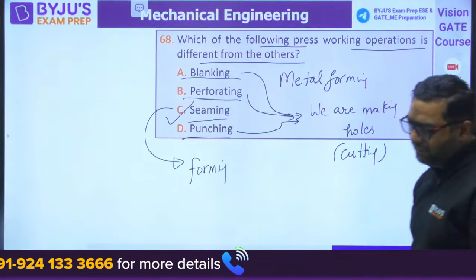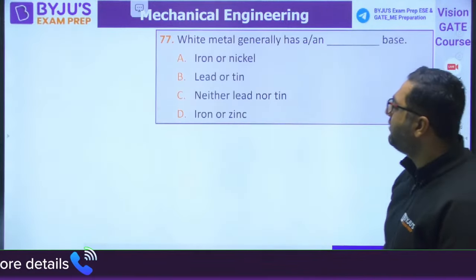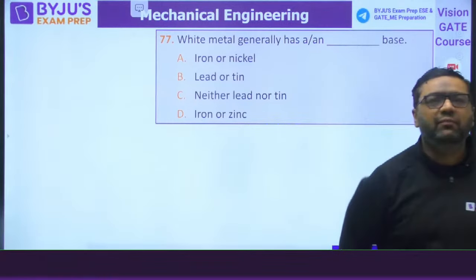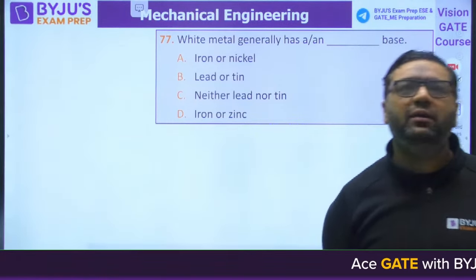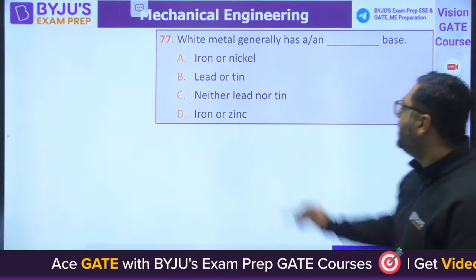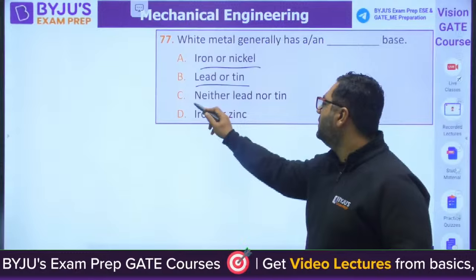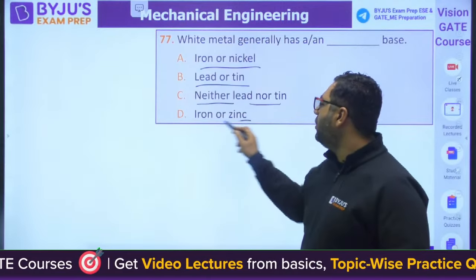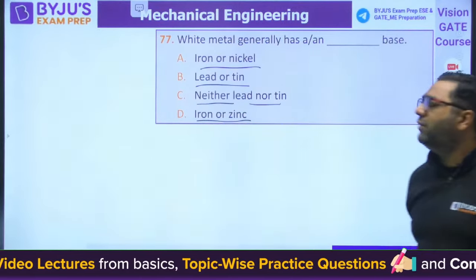Now, my dear, we are moving to question number 77. I have taken the same question numbers which are there in the paper. White metal generally has which base? Iron base, lead base, neither iron nor tin, iron or zinc. What is the answer, guys?